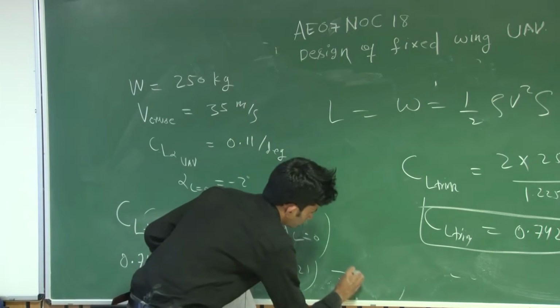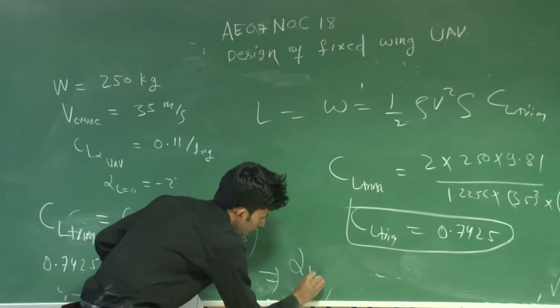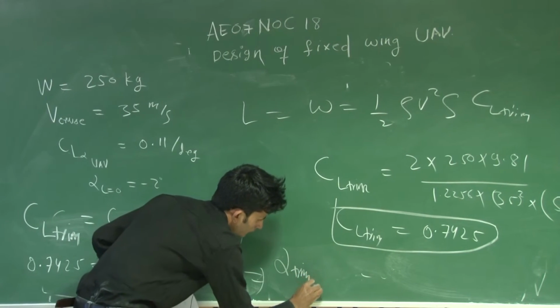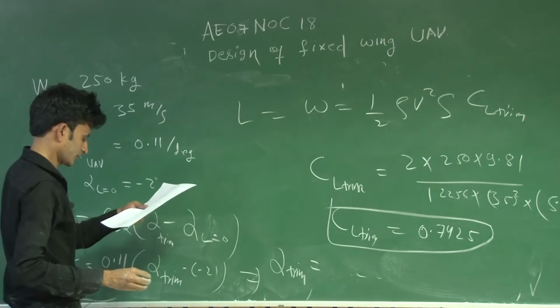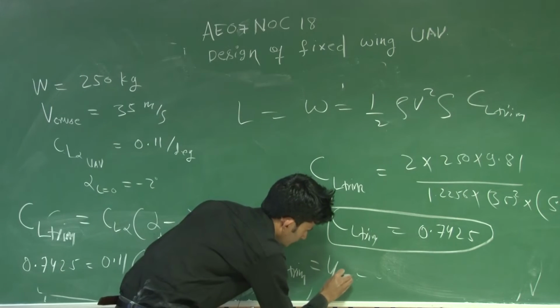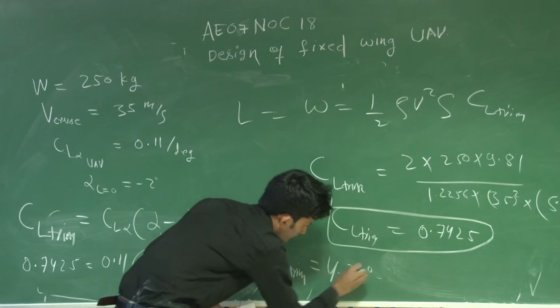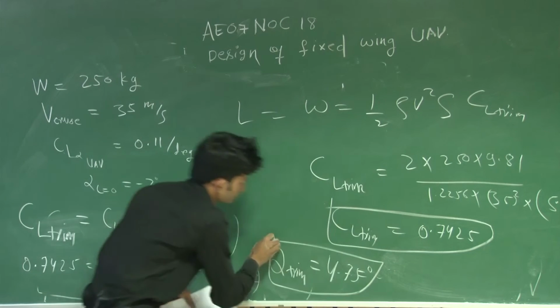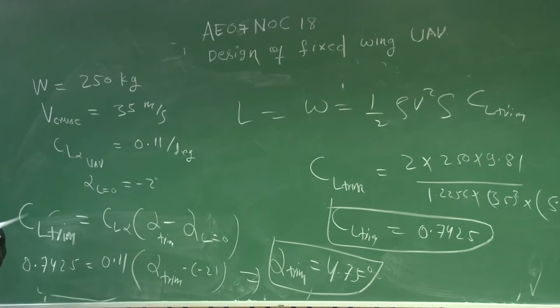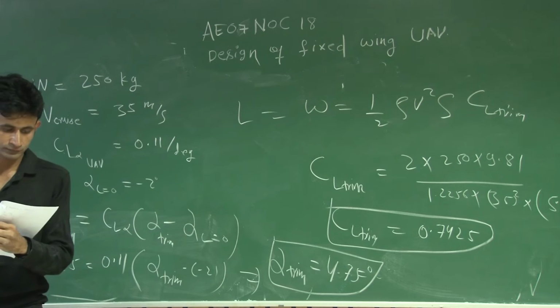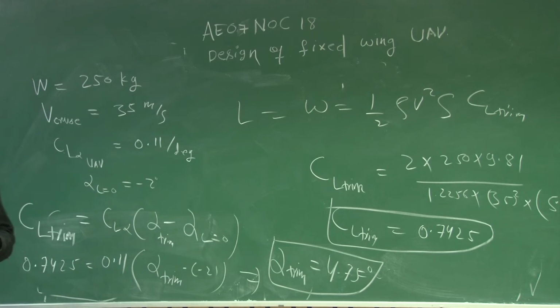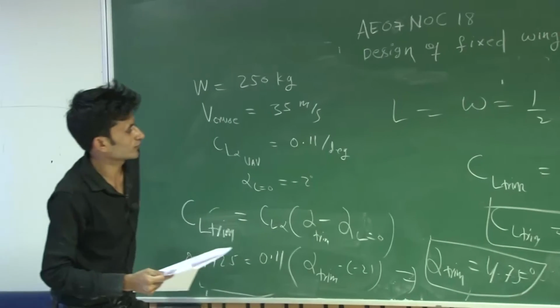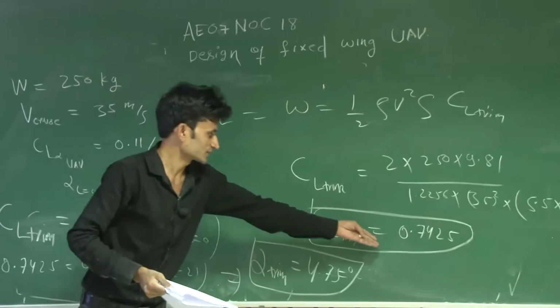So using this, alpha trim comes out approximately 4.75 degrees. And in the fourth question we have asked to find the value of CL trim. So this is the answer of the fourth question.